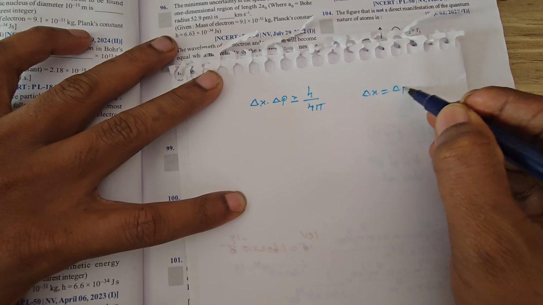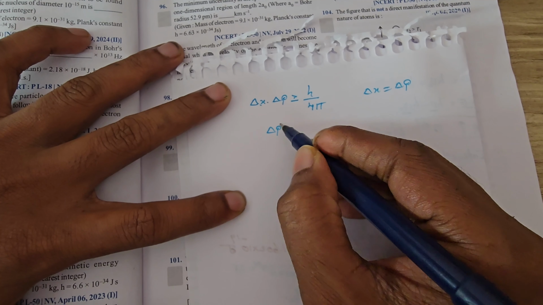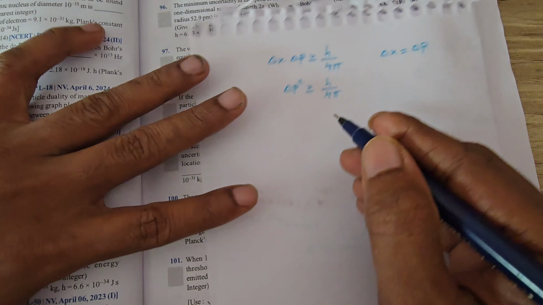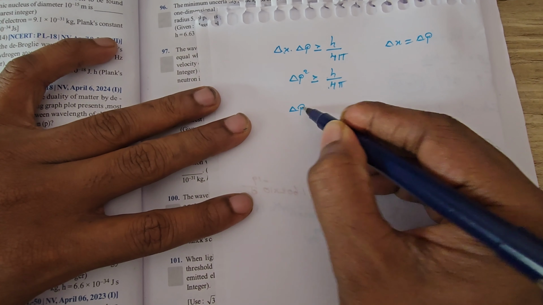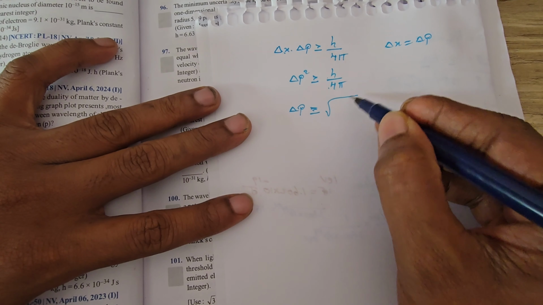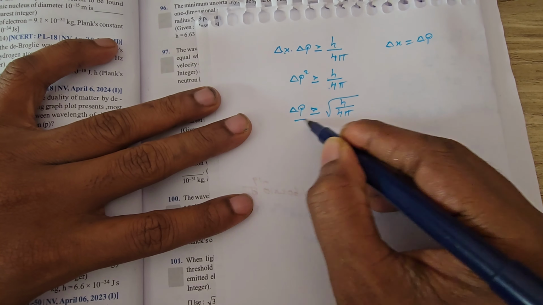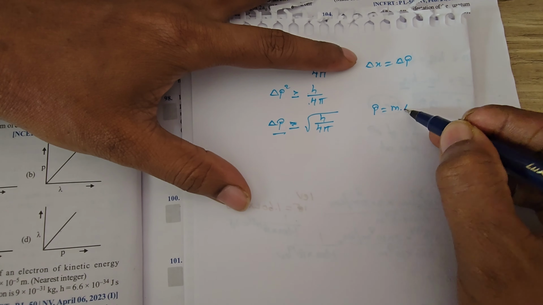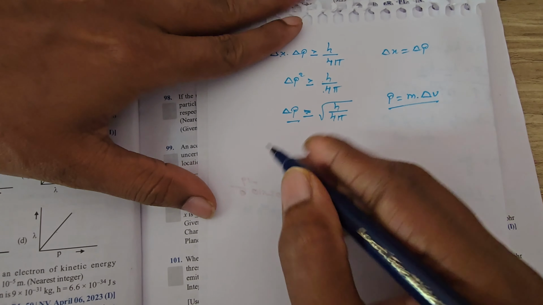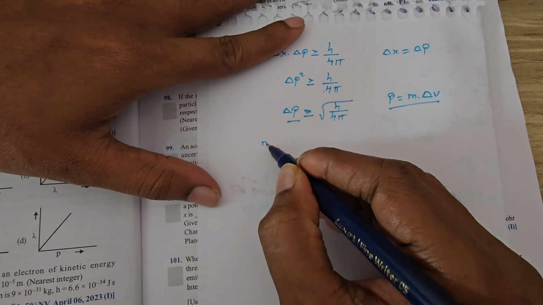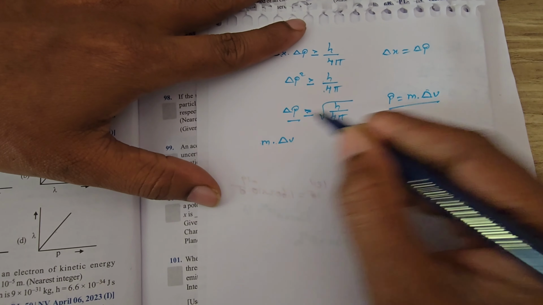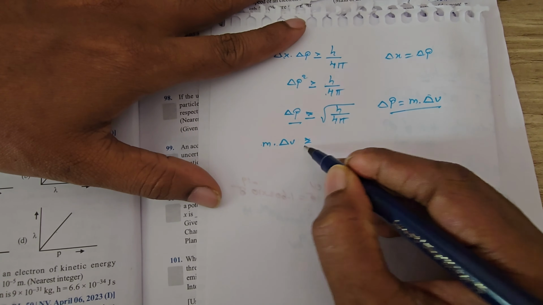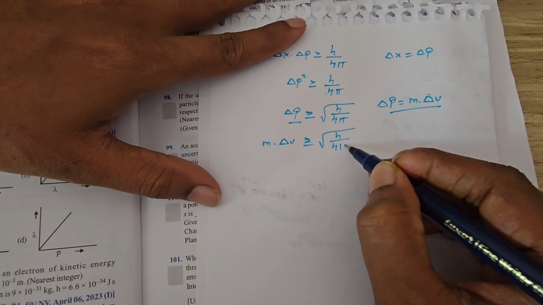So delta x is equal to delta p, so delta p square is greater than or equal to h by 4 pi. Square is present, so take the root on both sides. Delta p is greater than or equal to square root of h by 4 pi. P is nothing but momentum, so P is equal to mass into velocity. Delta P is equal to m into delta v, greater than or equal to square root of h by 4 pi.